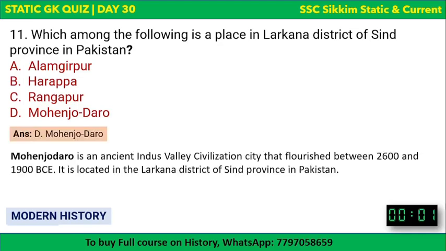The correct answer to this question is Mohenjo-daro. Mohenjo-daro is an ancient Indus Valley civilization city which flourished between 2600 and 1900 BCE. It is located in the Larkana district of Sindh province in Pakistan. So hope it's clear.